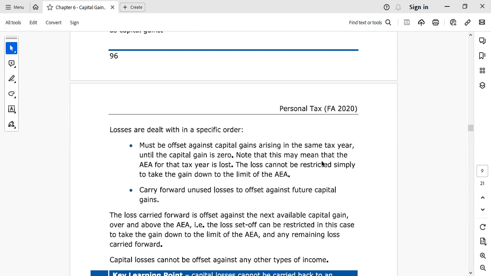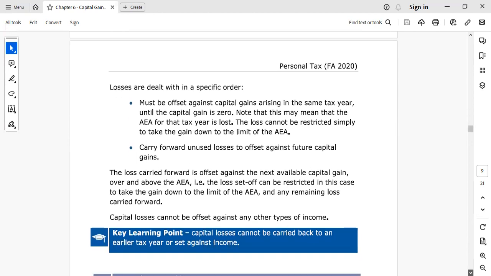Note that this may mean that the AE for that tax year is lost. The loss cannot be restricted simply to take the gain down to the limit of the AE. Carry forward unused losses to offset against future capital gains. Key learning point: capital losses cannot be carried back to an earlier tax year or set against income.